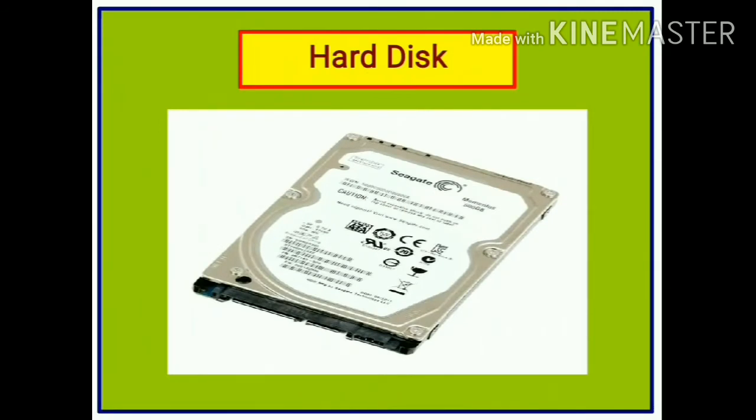Hard disk. A hard disk is a very important part of the computer. It has a very large storage capacity. The storage capacity is 1000 times more than that of a floppy disk. It is sealed in a metallic box called the hard disk drive. It is made up of a collection of disks known as platters.